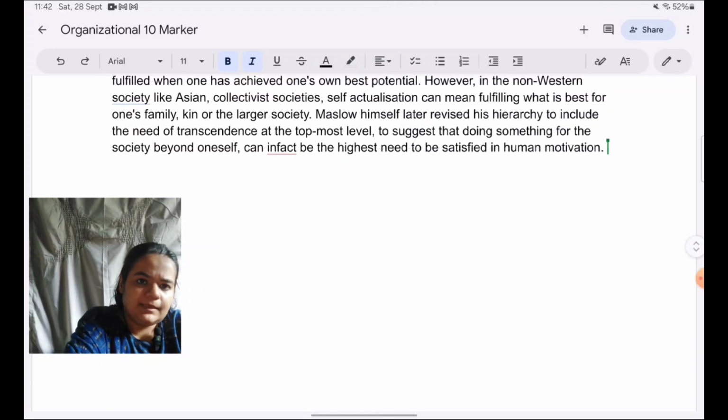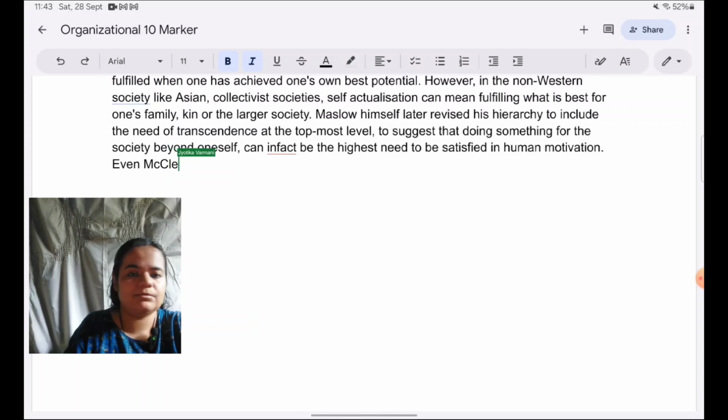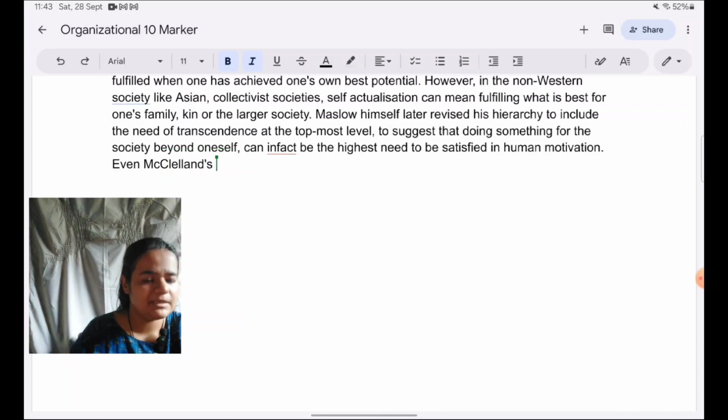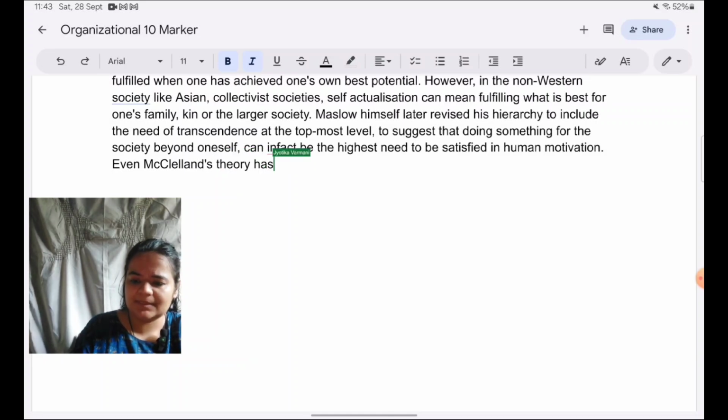Now, coming to McClelland's theory when it comes to cultural differences, again, similar problems exist, as it has been developed in the West. So, I would suggest even McClelland's theory does not always have to be contrasted; I do not have to only contrast both the theories. But in contrast, if there's something similar, I can point that out as well. Here it shows how I'm able to draw similarities between two theories, which also makes for good evaluation and analysis. Okay, so even McClelland's theory has been developed in the West,